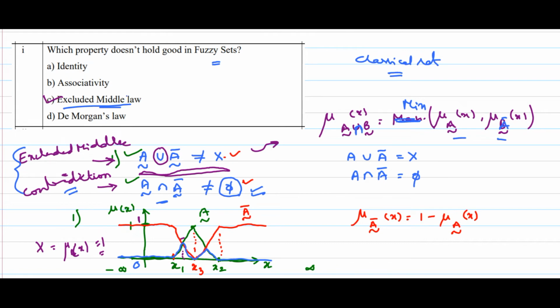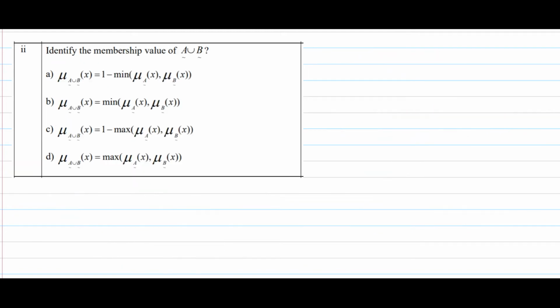Okay, let's move on to the next multiple choice question. Identify the membership value of A union B. We have just now discussed A union B. Union means it should be the maximum of mu A of X comma mu B of X. So the answer would be D. It is not 1 minus maximum, not 1 minus minimum, and it is not minimum either. Understood? So A union B is maximum. So the answer would be D.